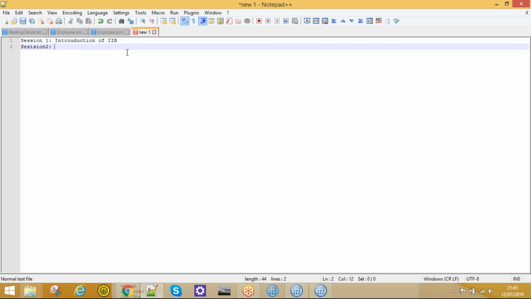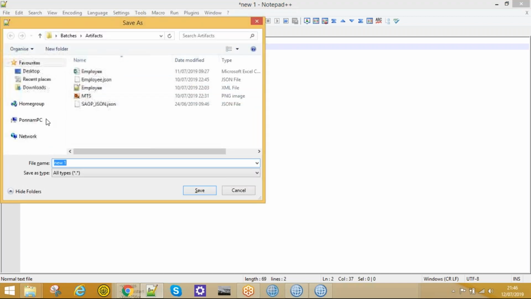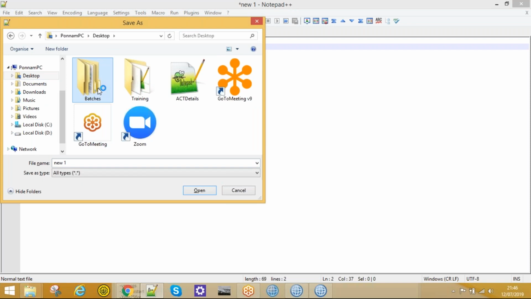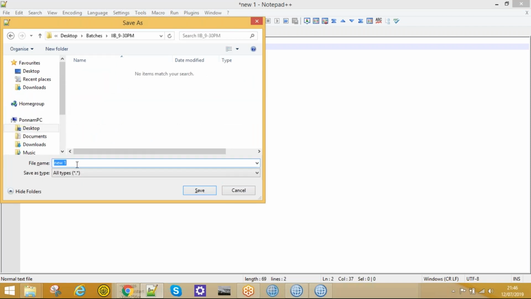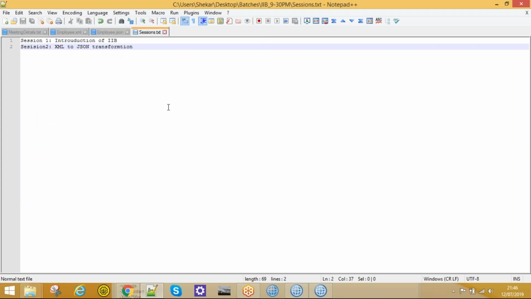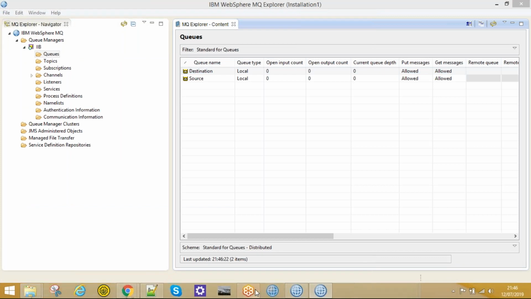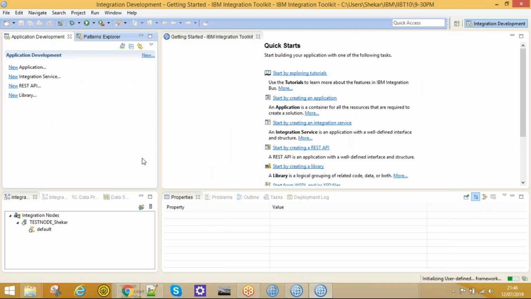That is simply XML. Yeah, now we are ready.